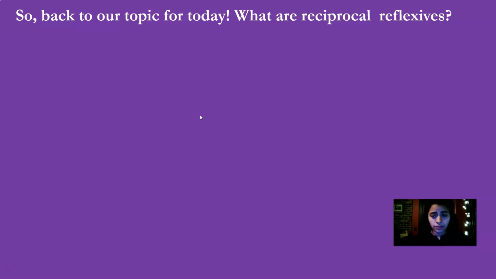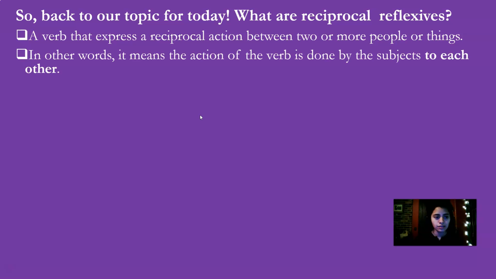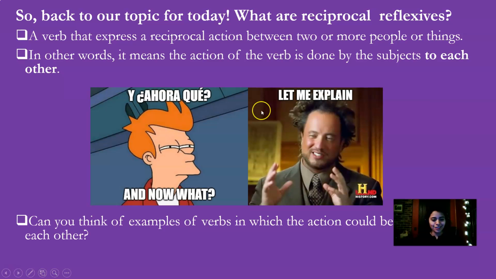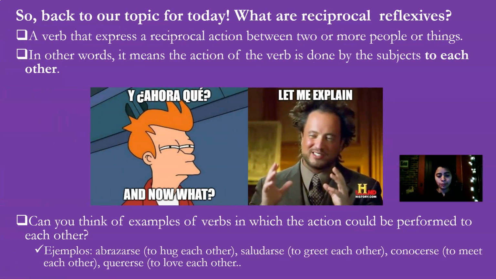So, back to our topic for today. What are the reciprocal reflexives? It's a verb that expresses a reciprocal action between two or more people or things. So, in other words, it means the action of the verb is done by the subjects to each other. Can you think of examples of verbs in which the action could be performed to each other? I have here some examples. Abrazarse, to hug each other. Saludarse, to greet each other. Conocerse, to meet each other. Quererse, to love each other. Subject is performing the actions to each other.